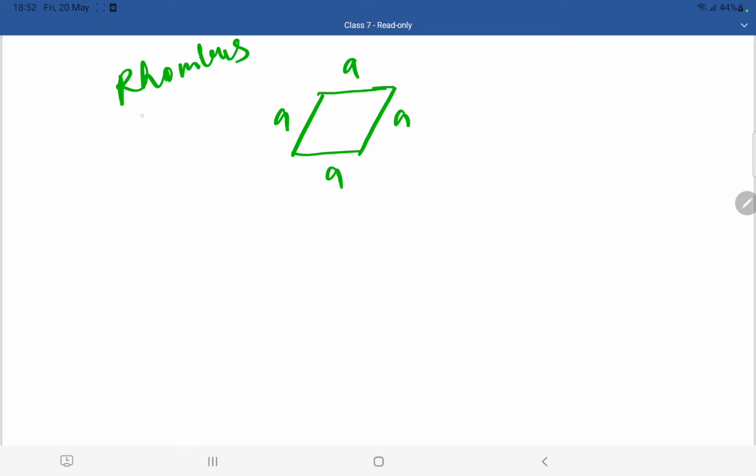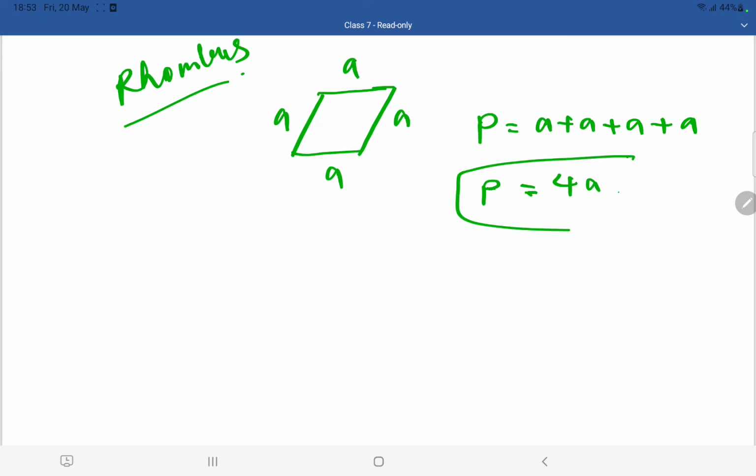So now children, let us see the perimeter of a rhombus. As a square, rhombus also has all sides equal. Rhombus also has all its sides equal. All sides of a rhombus are equal. That's why for the perimeter of a rhombus we have to add A four times. If you add A for 4 times, you are going to get what? You are going to get 4A. So the perimeter of a rhombus is 4A.